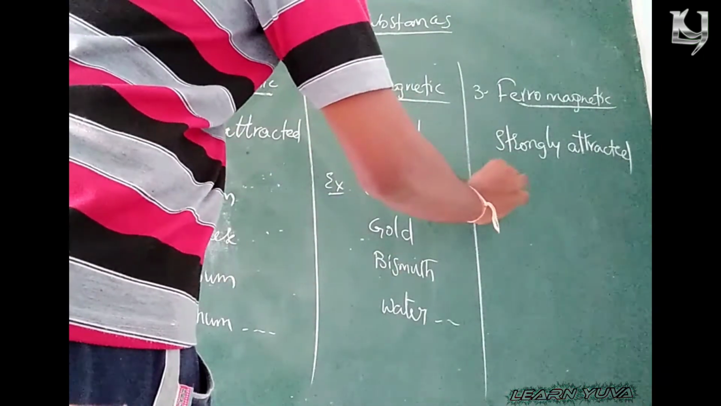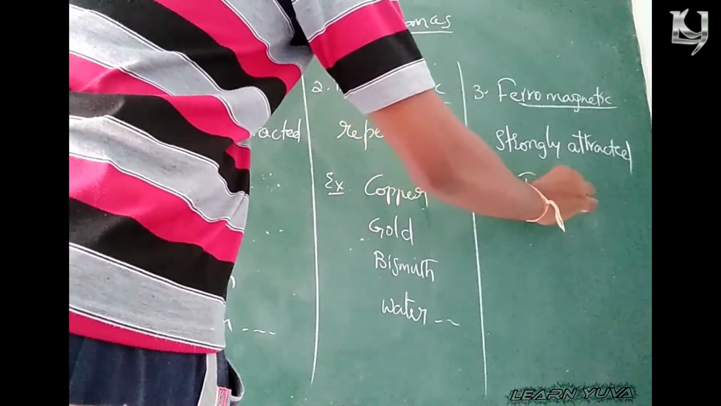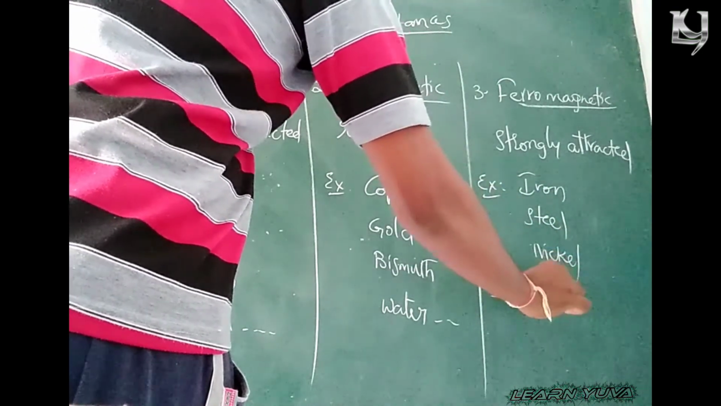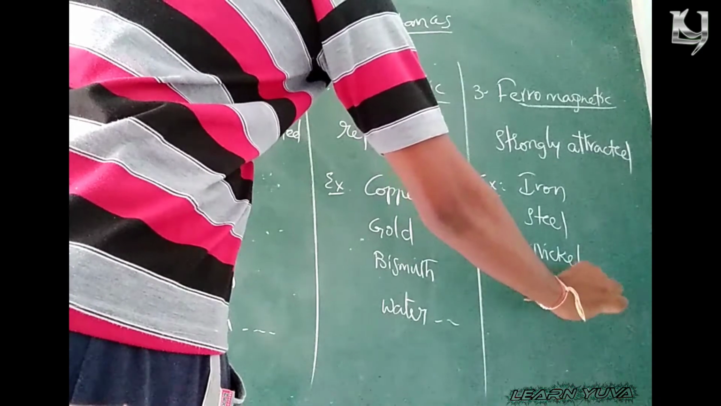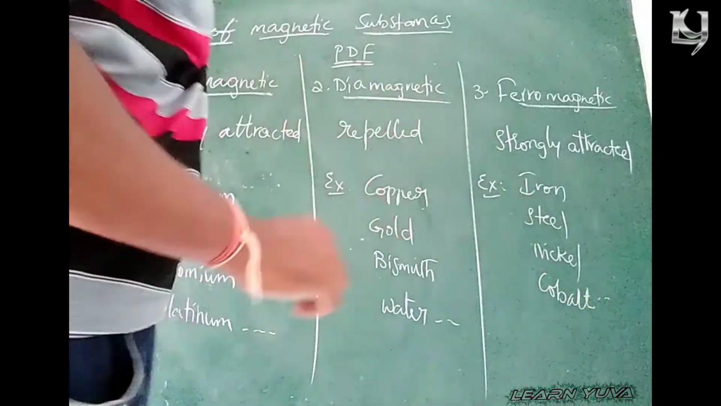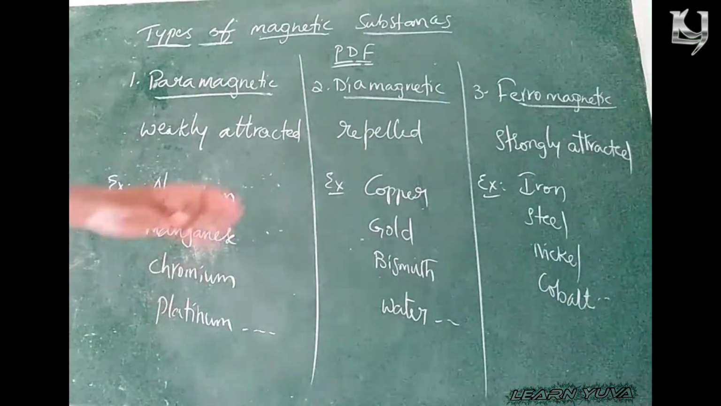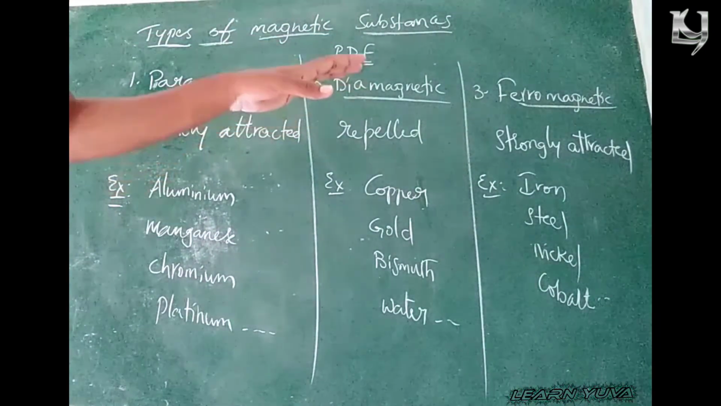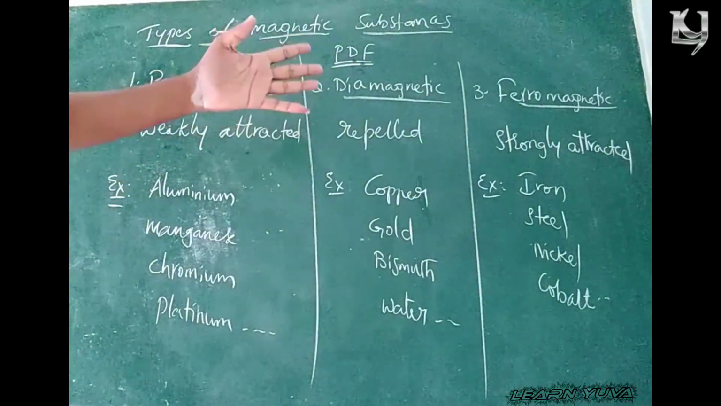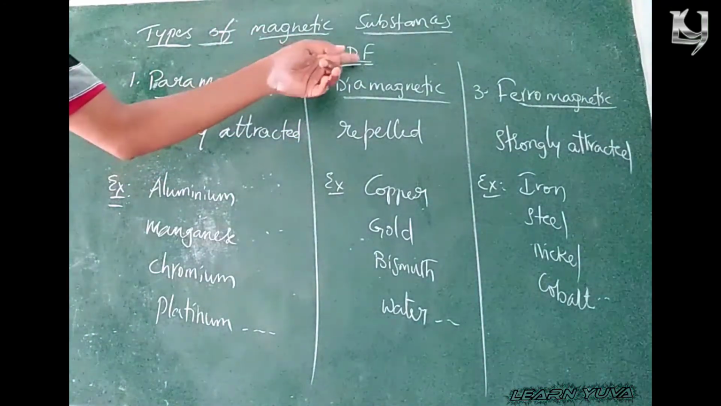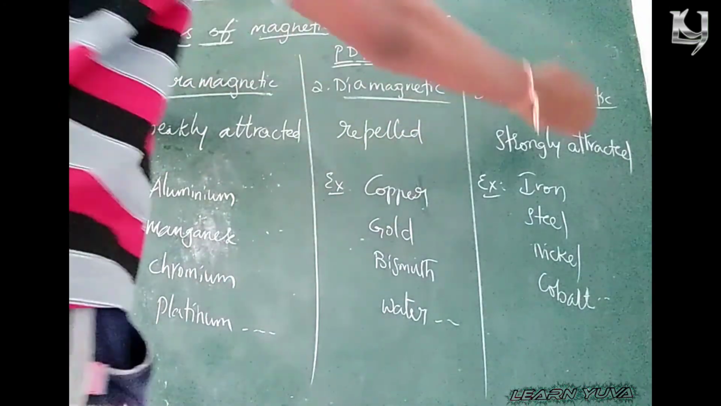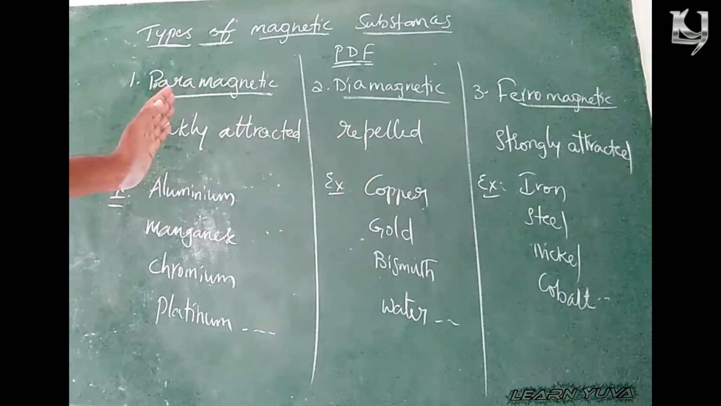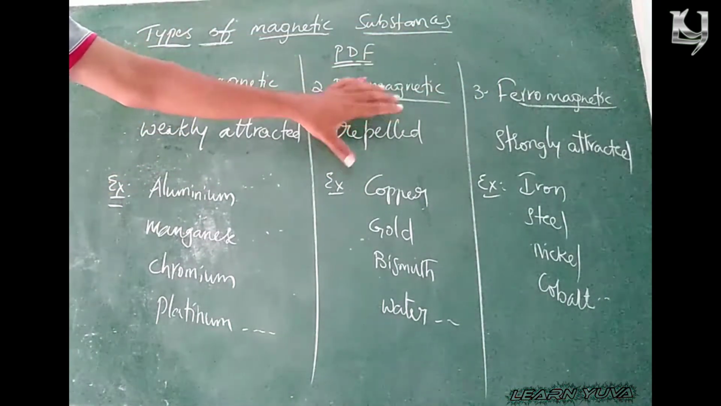Iron, steel, nickel, cobalt, etc. Right? Remember, the format is PDF: types of magnetic materials, classification based upon the magnetic strength. So this is classified as PDF, para, dia, ferro. Weakly, strongly, in between, repelled.